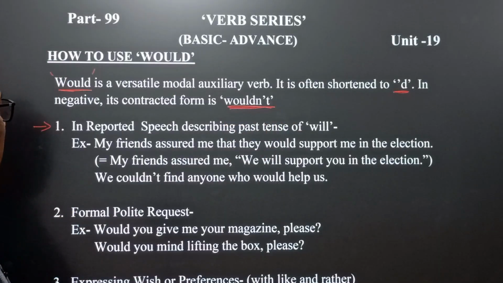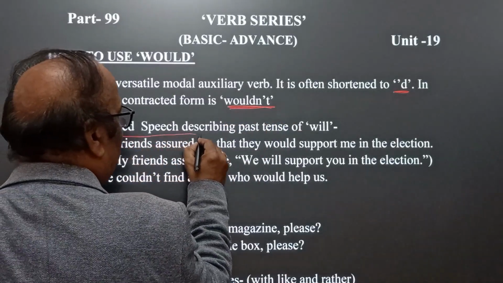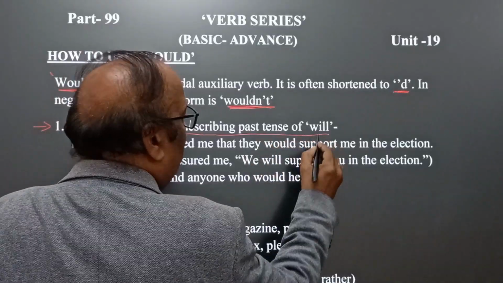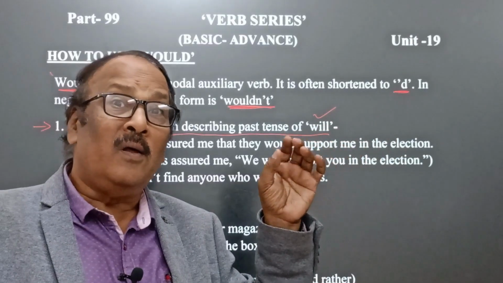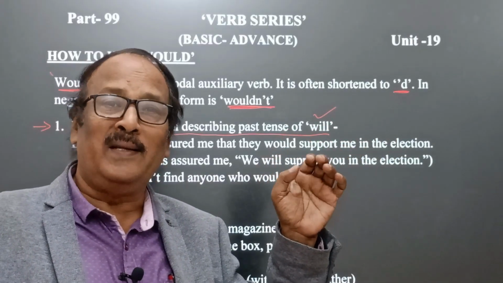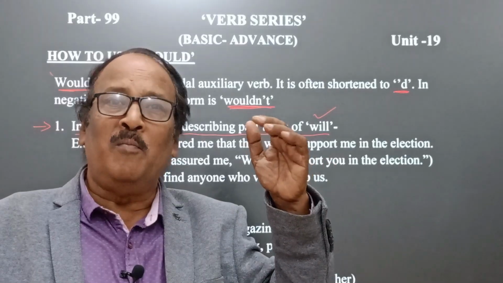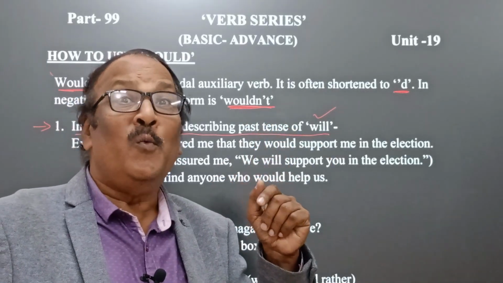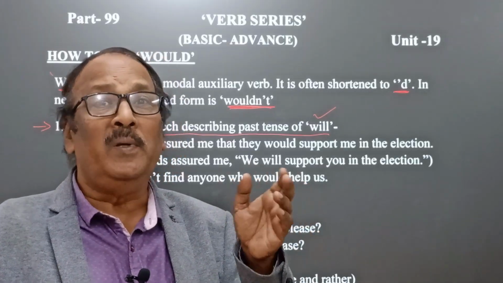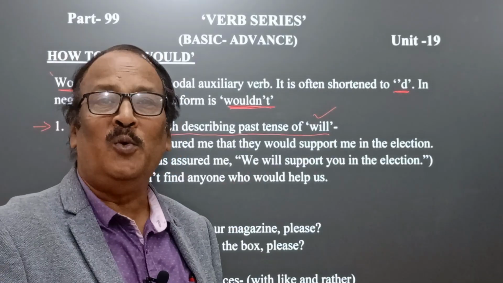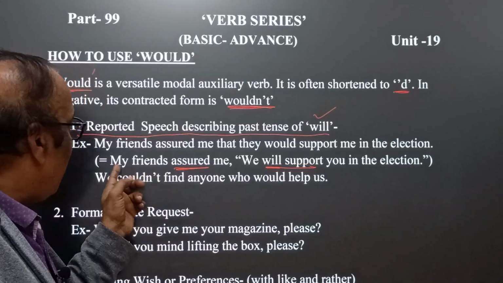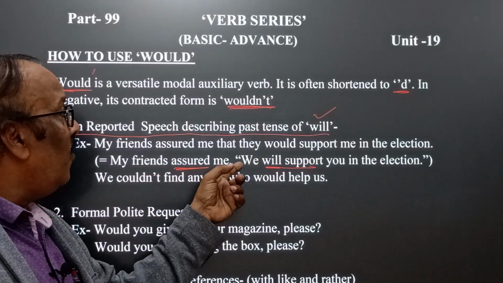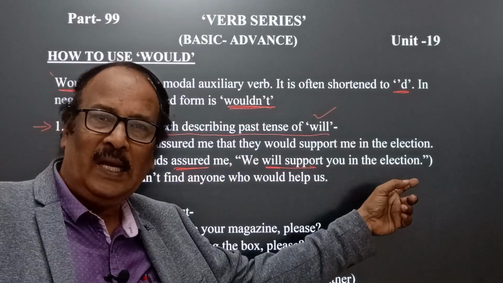Point 1. In reported speech, describing the past tense of will. If the reporting verb is in past tense and the main verb of direct speech is modified by will, then it should be changed into would. How? Let's see. My friends assured me, "We will support you in the election."